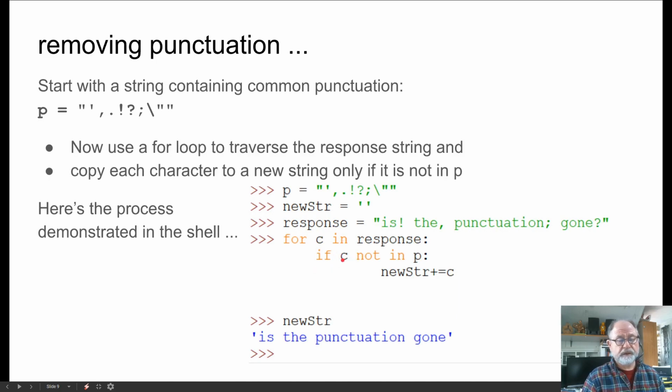If the character is not in P, not punctuation, then we concatenate it to new string. So all of the characters that are not punctuation get concatenated to new string. And in the end, when we print out new string, you see the punctuation is gone. This was removed, the space was included, this was removed, the space was included, and so on to the end of the string.